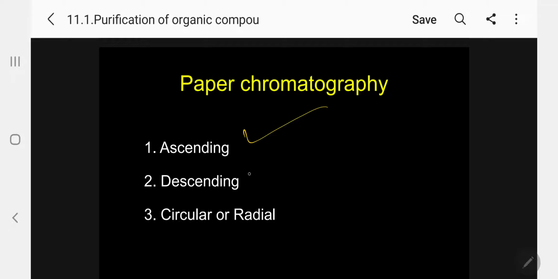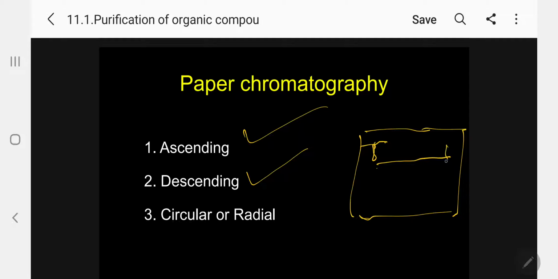Ascending paper chromatography, and descending: you can keep a jar like this so that you can fold the paper at the top. You take a jar, and there will be a layer. You fold a big paper over a glass rod, and the paper will come down and just hang like this. The solvent from here, this is the layer. We have a separated band for the separation of the mixture. Even paper can be used.